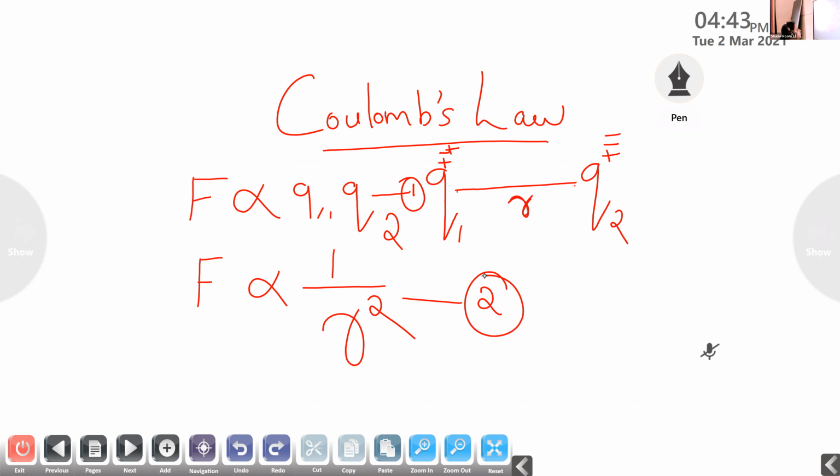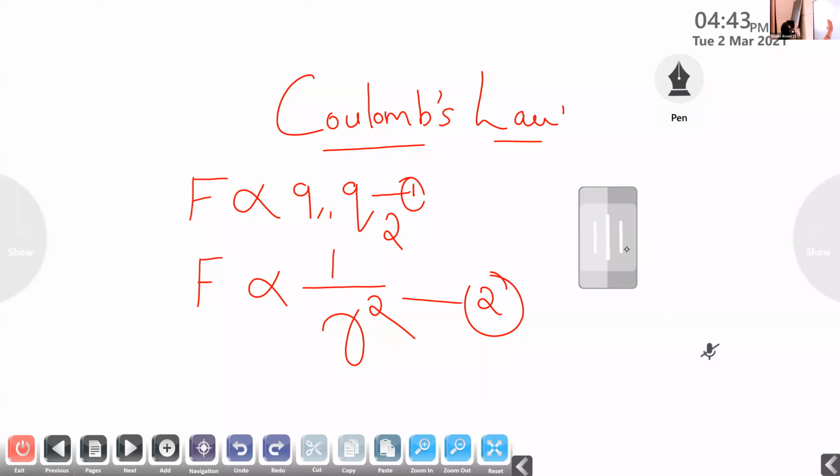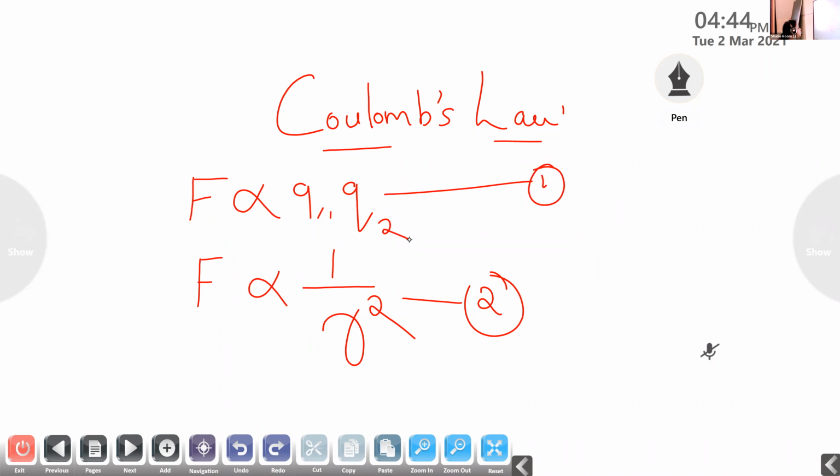Now when we look at these two equations, what is the first equation here? F is directly proportional to Q1 into Q2. What is the second equation? F is inversely proportional to R square.